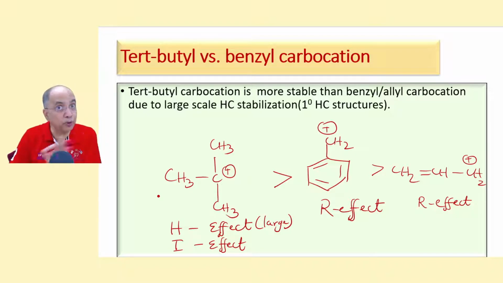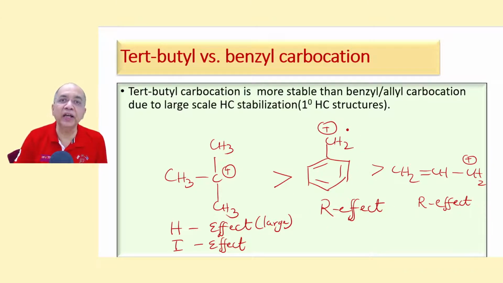Okay. Now coming to tertiary butyl versus benzyl. Now this is the opportune time to tell you that tert-butyl carbocation is even more stable than benzyl. Benzyl and allyl carbocations are stabilized by only the resonance effect, R effect. But this is stabilized both by hyperconjugation effect and I effect.